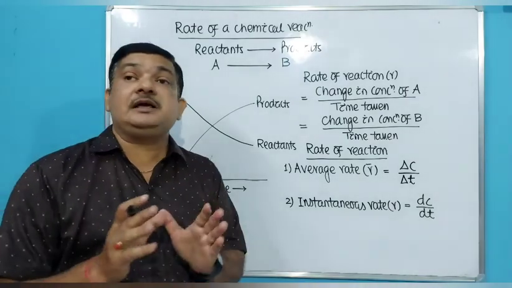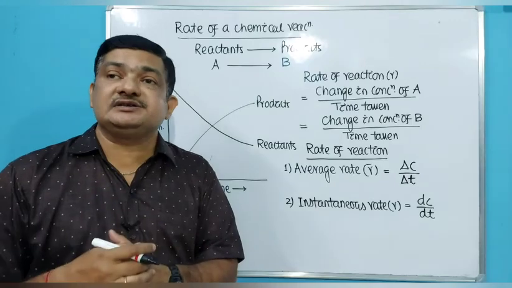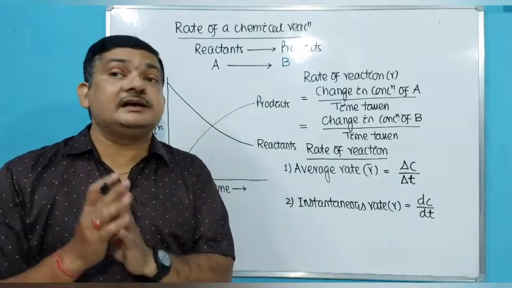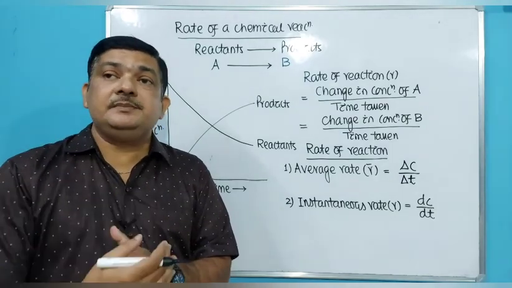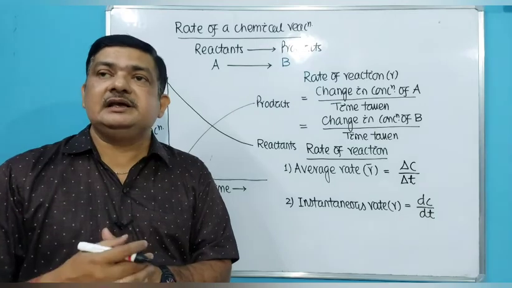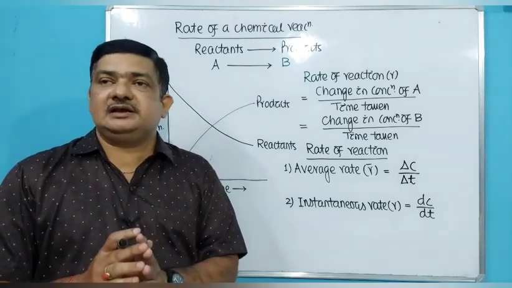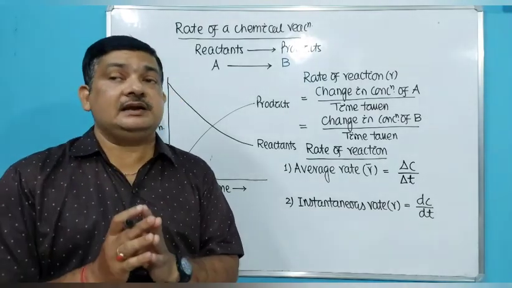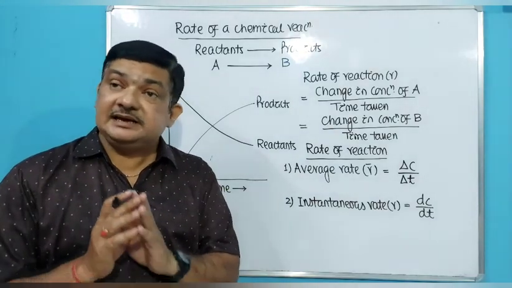But if we take a small time period, and follow the change in concentration over a small time gap, we can predict the exact mechanism of the chemical reaction. Initially the rate will be very high, at the midpoint the rate will be medium or average, and at the last the rate will slow down. So the instantaneous rate of a reaction gives us a proper idea regarding the rate of a chemical reaction, but the average rate does not.